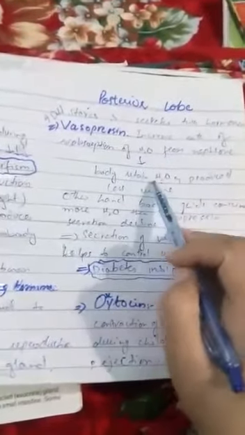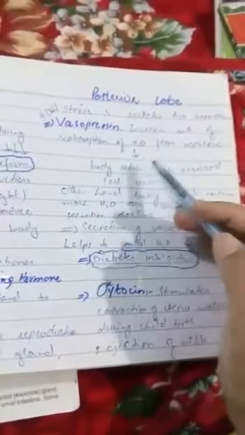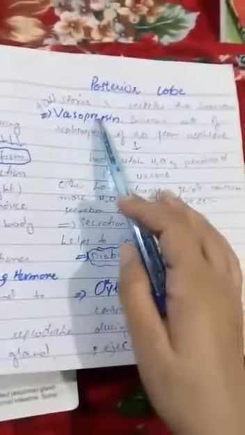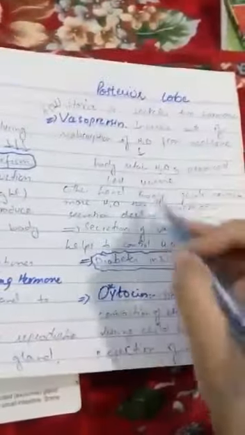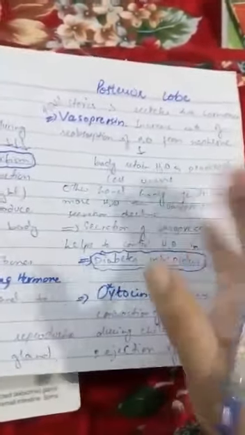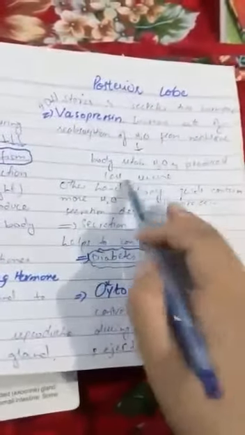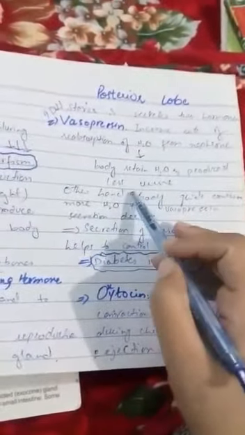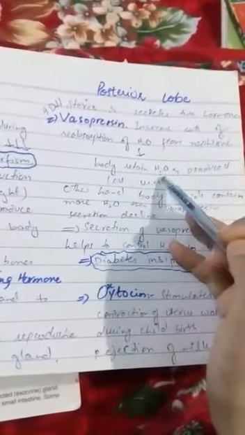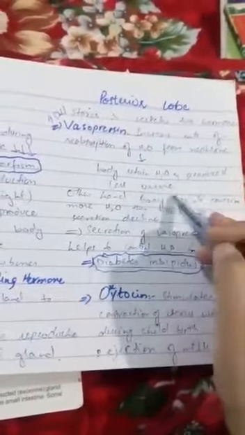When the pituitary gland secretes vasopressin, more reabsorption of water occurs from the nephron into the blood. It means the higher the concentration of vasopressin, the higher the reabsorption of water molecules into the blood. In this way, most of the water is retained in the body and less urine is produced, so urination is balanced. When a high amount of water is retained in the body, the production of urine is less.